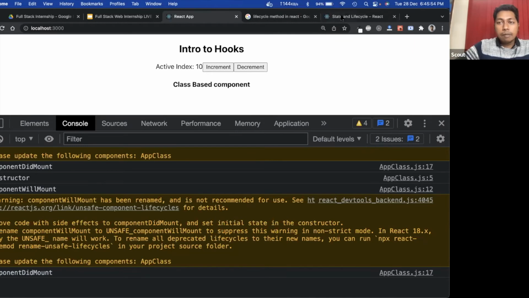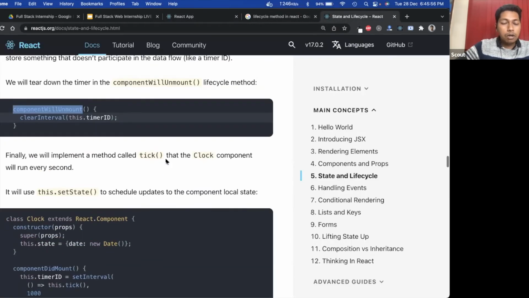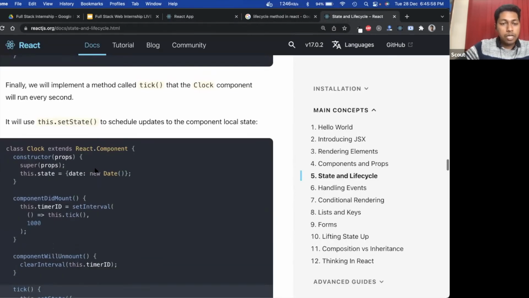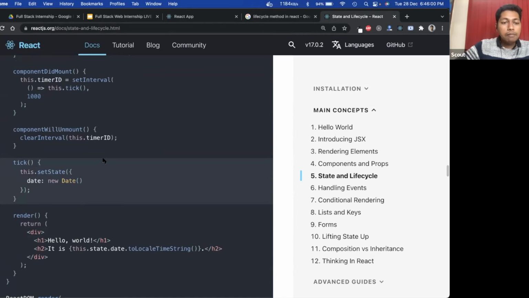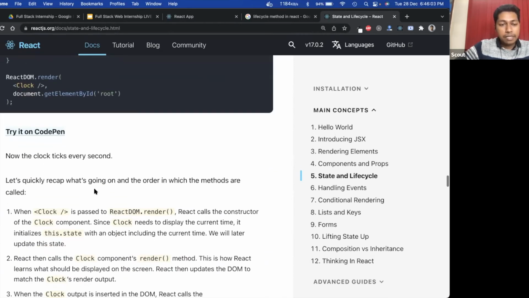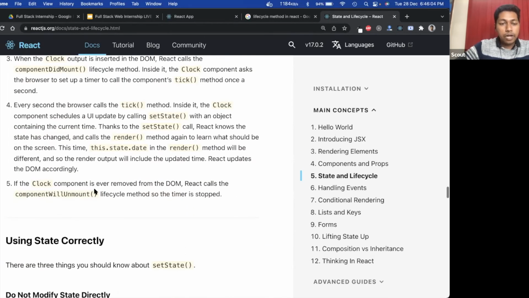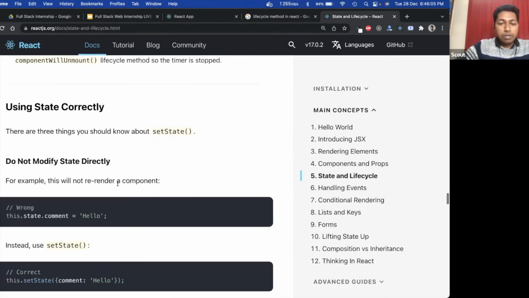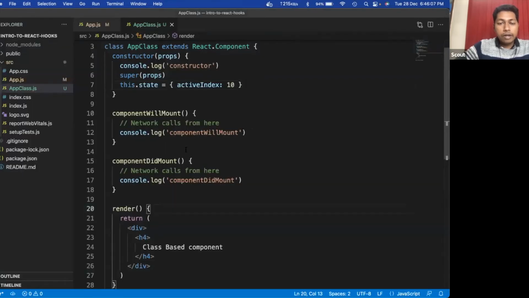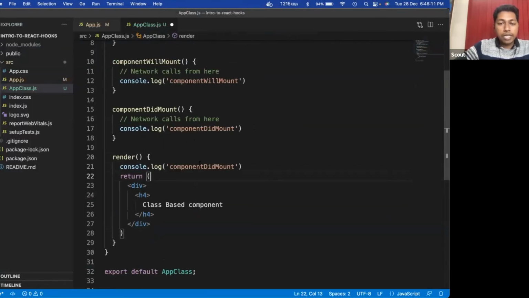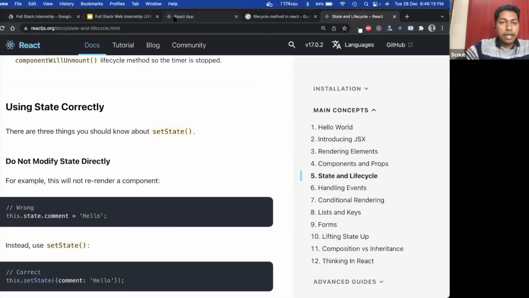In that case, componentWillUnmount will trigger. So we have this kind of lifecycle methods here. And at the very end, the render function is also a lifecycle method, which gets called at the very end.